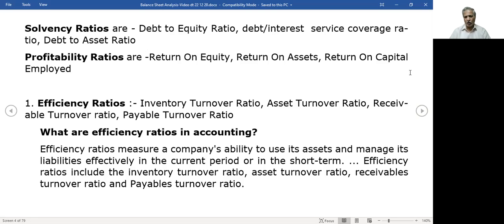Return on capital employed: here, shareholders' equity plus long-term debts is the capital employed for production of saleable goods, for selling and for getting net profits. So what is the return on the total capital employed? Because here you have to pay not only the equity holders but also the debt holders. You have to pay them their interest, and the debt also has to be paid back sometime or other. So return on equity, return on assets, return on capital employed. These are the 4 different types of balance sheet ratios.